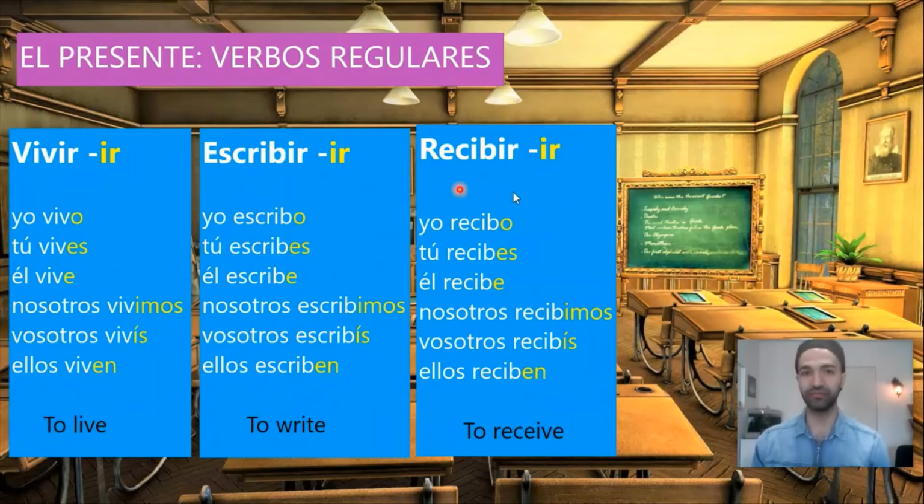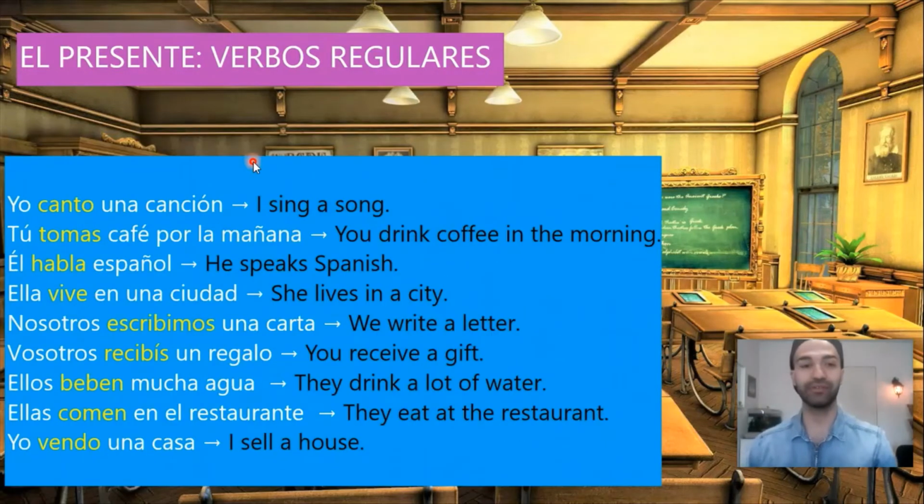Recibir, to receive, ends in -ir, so it will have the same endings as vivir and escribir because it's a regular verb. Yo recibo, tú recibes, él recibe, nosotros recibimos, vosotros recibís, ellos reciben. So all these verbs end in -ir and they are regular, so they have the same endings: -o, -es, -imos, -is, -en. Now let's see some different examples.